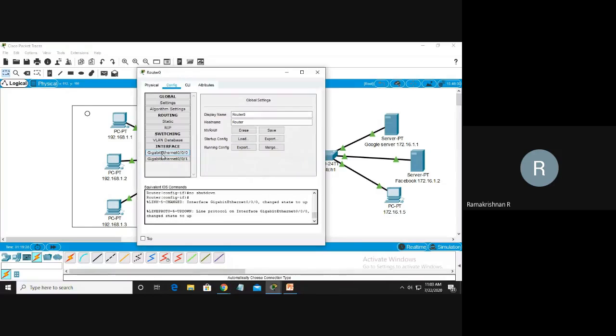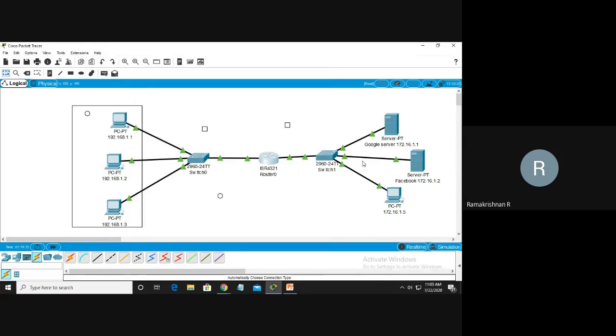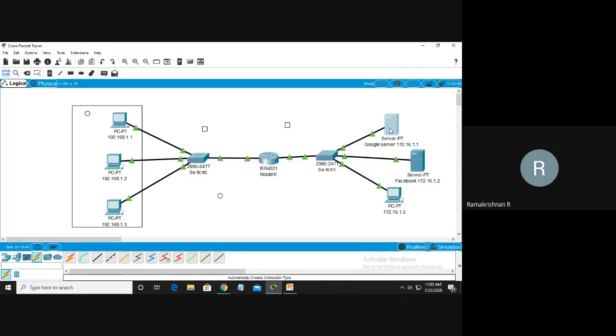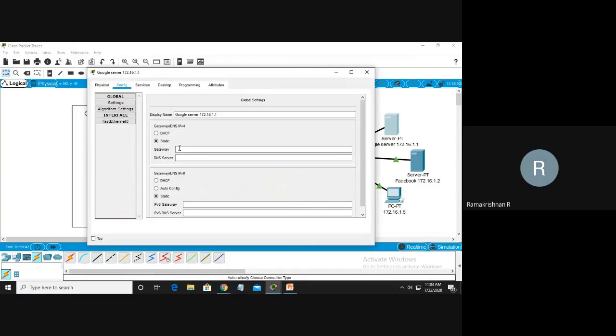You can view that gigabit 0/0/1. This one is 192.168.0.1. If I go here, 1.1, this one is connected. Here the IP address is 172.16. Here the server is running. We want to change that to be our Google server. I want it to be the Google server. Gateway, I have to give.